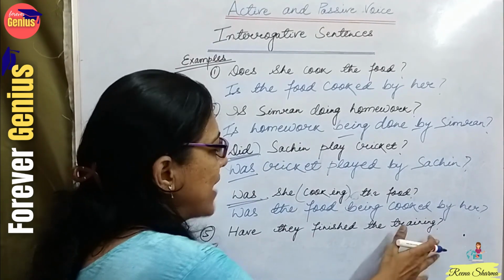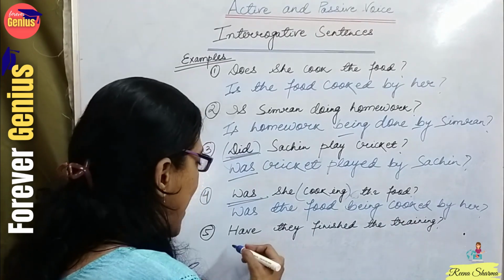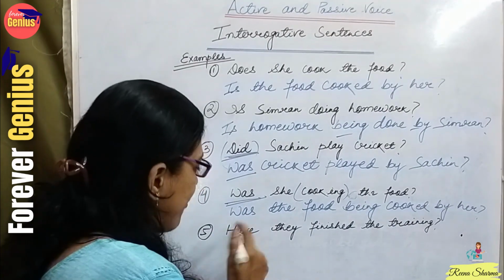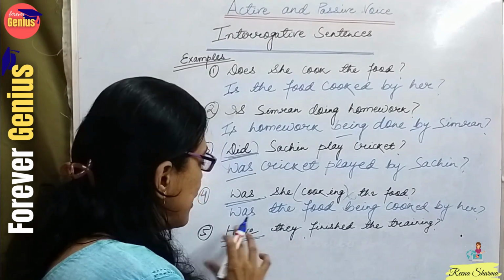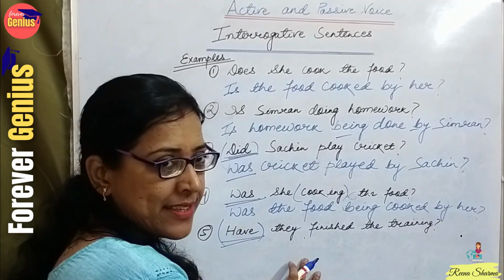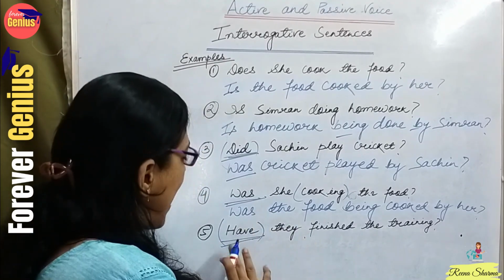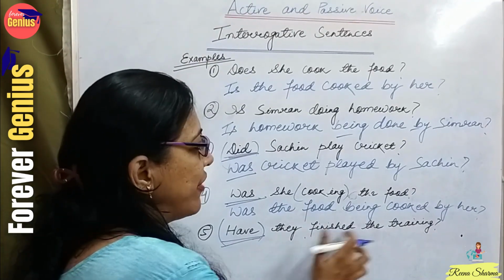Have they finished the training? So, have. In this case, I will write have. It is used for plural because we are using here they. It is present perfect tense. So we will keep it as have only, because I will be doing have they finished the training.